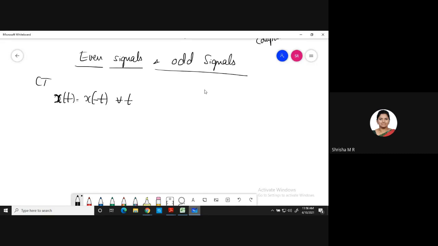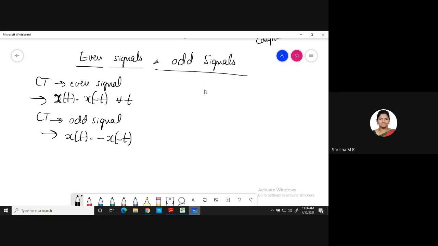A continuous time signal is said to be an even signal if it satisfies the condition x of t is equal to x of minus t for all the values of t. A continuous time signal is said to be an odd signal if it satisfies the condition x of t is equal to minus x of minus t for all the values of t. So this is the definition for even and odd signals.